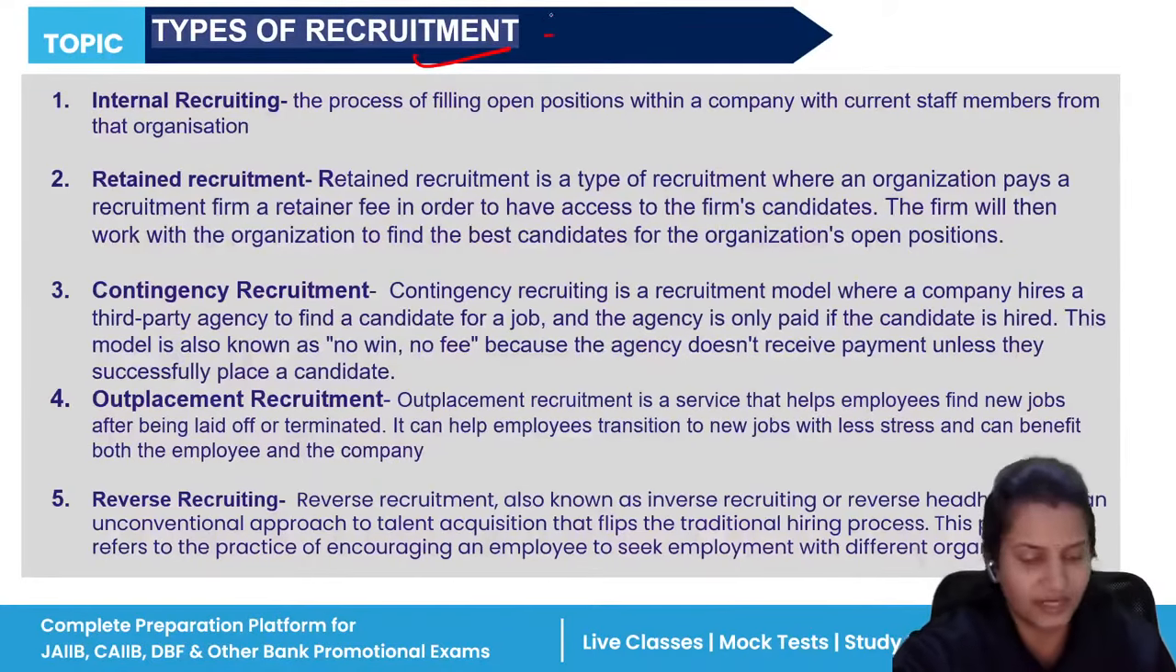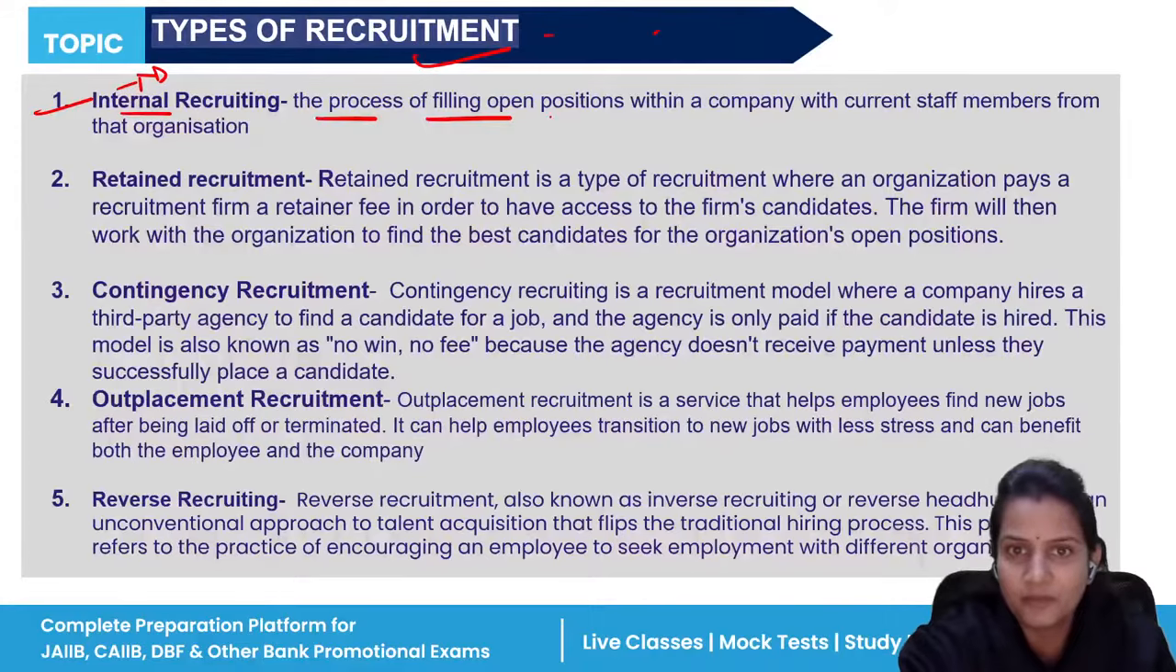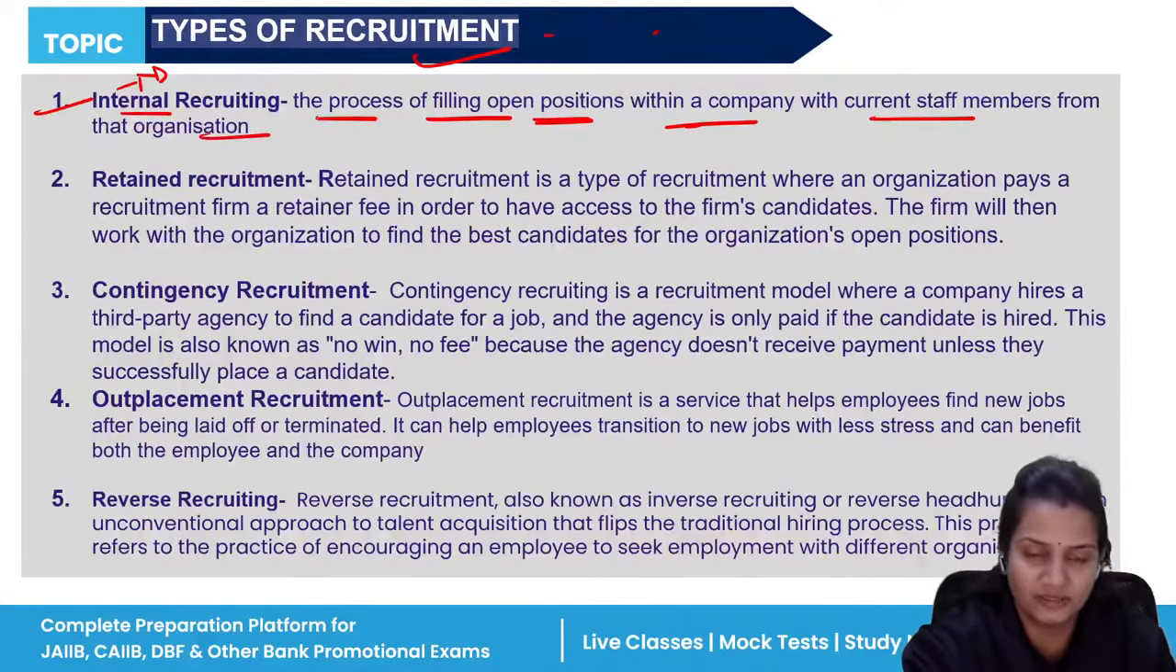The first is internal recruitment. From the name itself, it is very clear that you are recruiting a candidate from within your organization. That is the process of filling open positions within a company with current staff members. Those who are currently working in your organization, you fill the vacant position from among them. Suppose there is a vacant position for the product department.